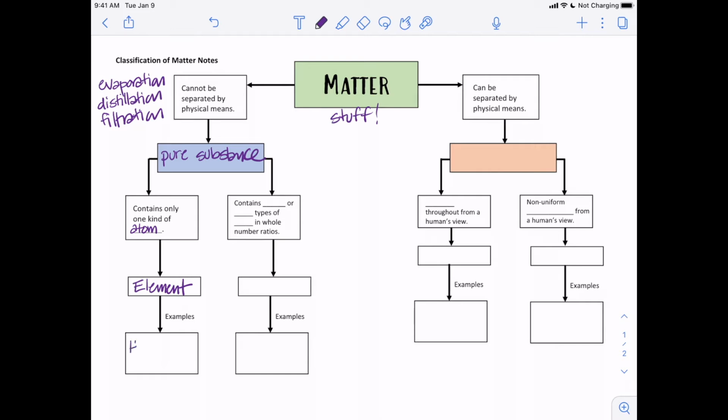So you can pick any examples you would like on the periodic table, like helium, lead, gold. There's some diatomic elements, which means they're a molecule, but there's only one type of atom. So like oxygen is an element, but there's two atoms there.